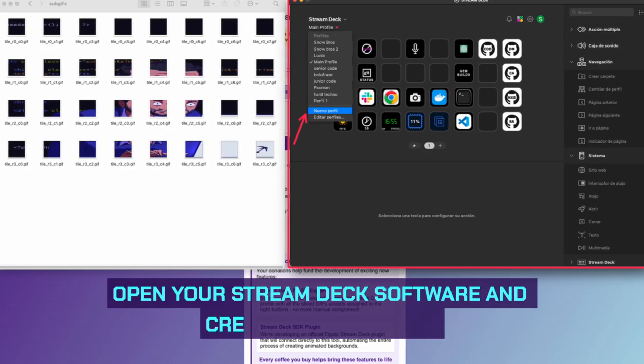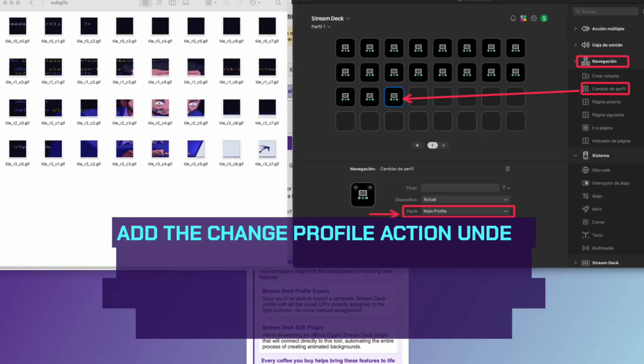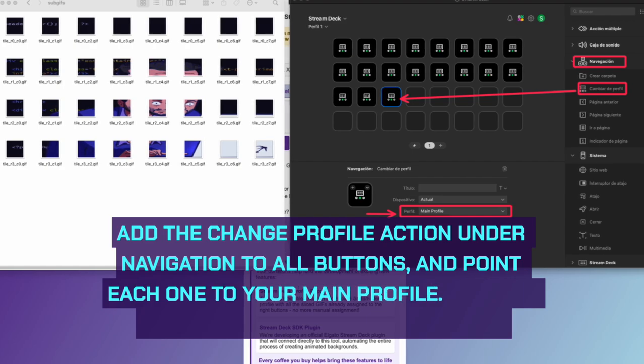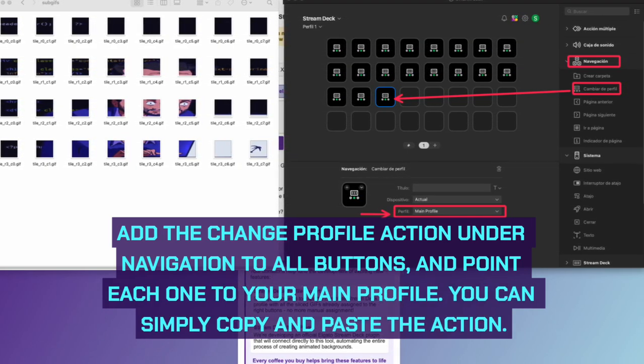Open your Stream Deck software and create a new profile. Add the Change Profile action under Navigation to all buttons, and point each one to your main profile. You can simply copy and paste the action.